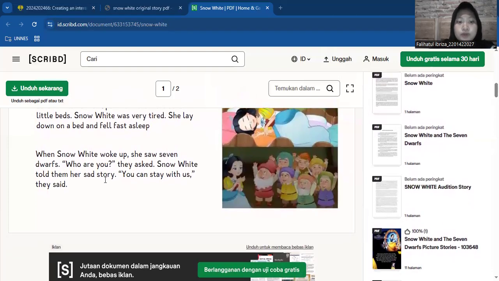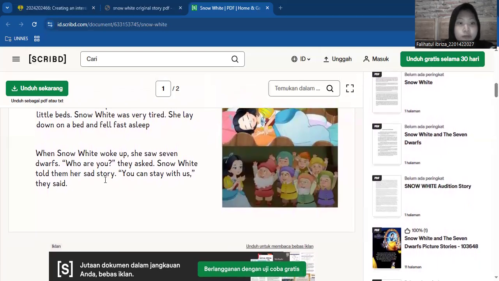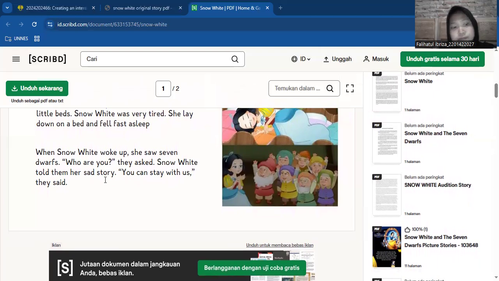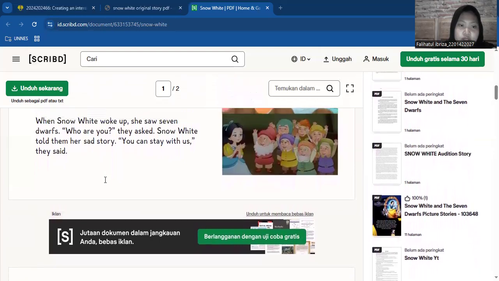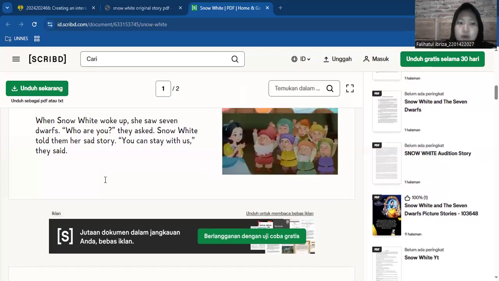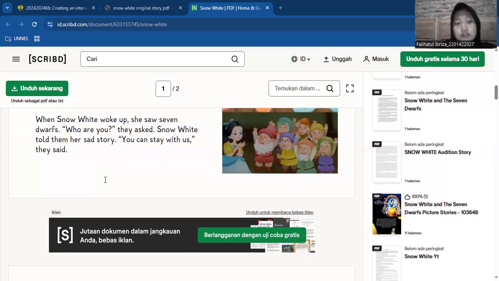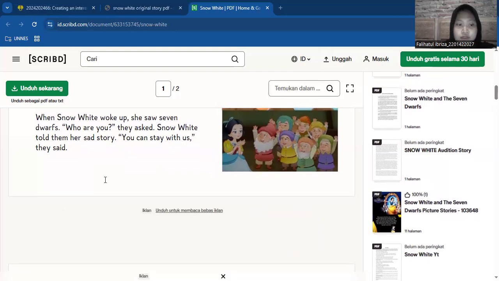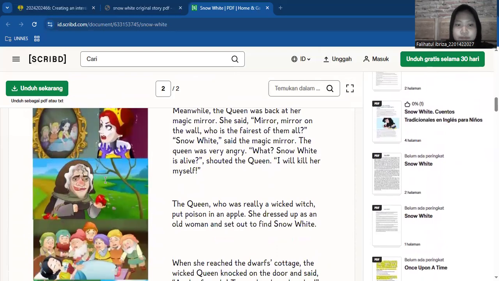Snow White was very tired. She lay down on a bed and fell fast asleep. When Snow White woke up, she saw seven dwarfs. "Who are you?" they asked. Snow White told them her sad story. "You can stay with us," they said.